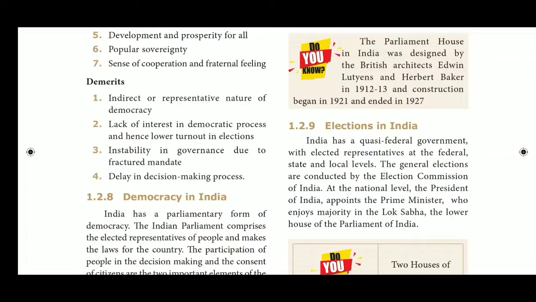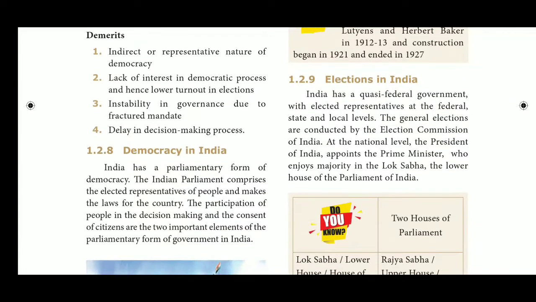So in a democratic country, it's very hard to take one decision. If you want to take any decision or start one program or system, we should get the permission of other parties also. So here the democracy in India, the parliamentary form of democracy, was exercised. The Indian Parliament comprises the elected representatives of people and makes the law for the country.